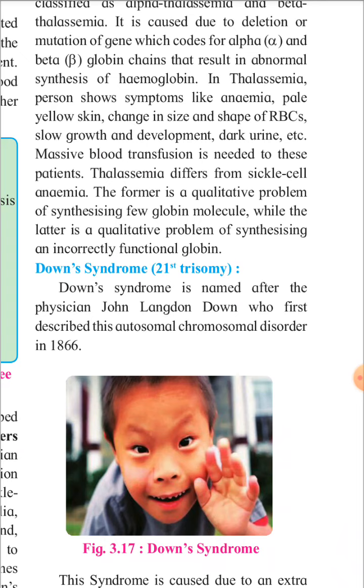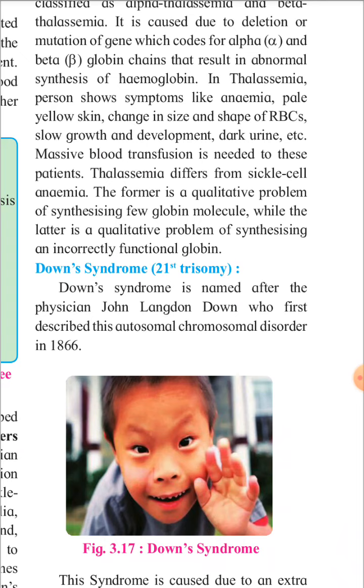Thalassemia differs from sickle cell anemia. So we have already studied sickle cell anemia. The former is a quantitative problem of synthesizing few globin molecules, while the latter is a qualitative problem of synthesizing an incorrectly functional globin. So globin means hemoglobin, it is a molecule.